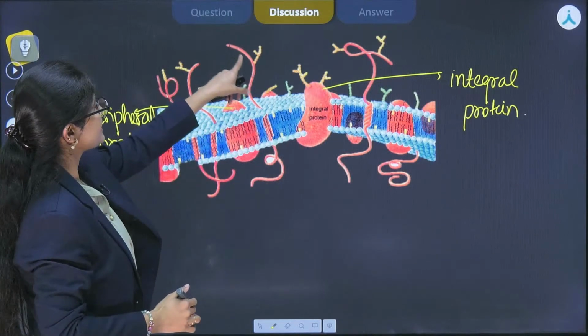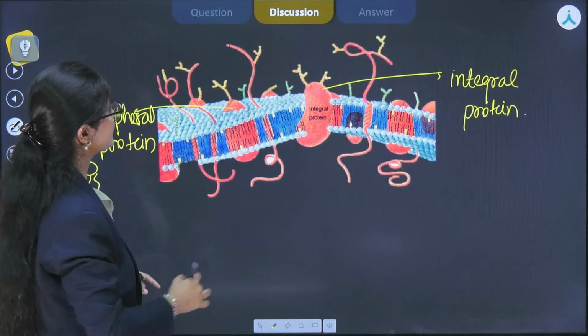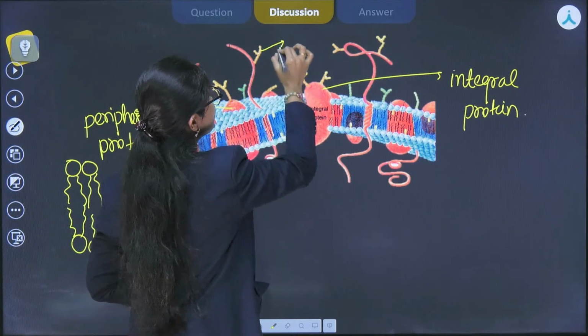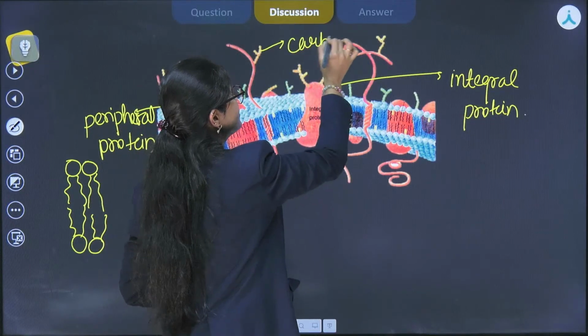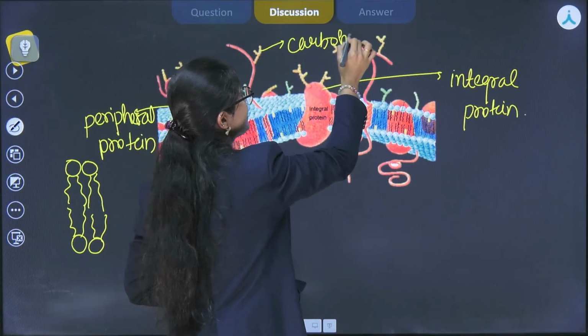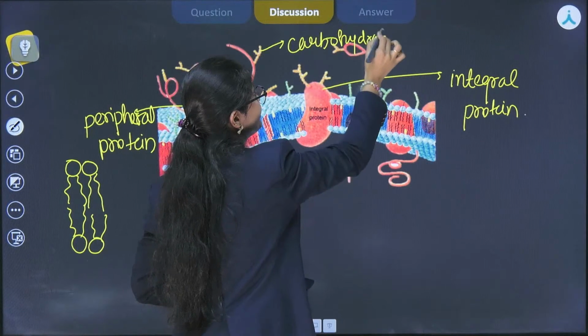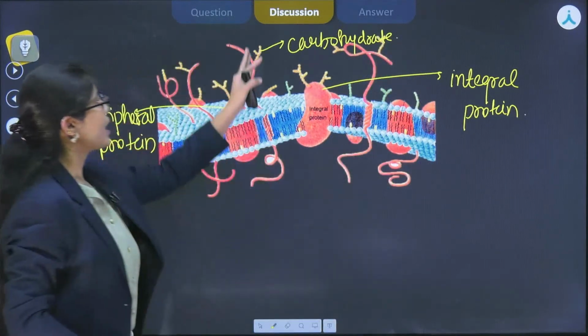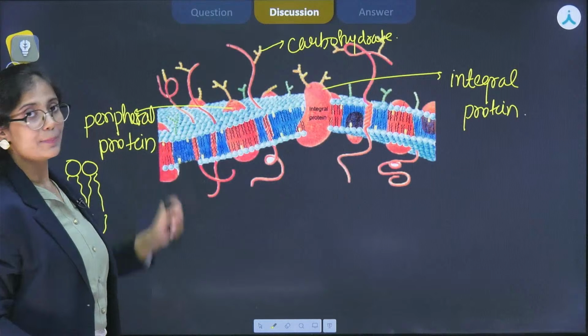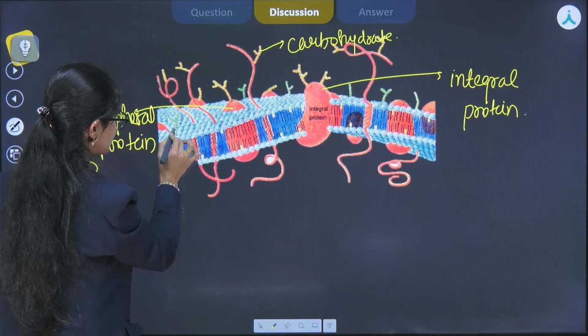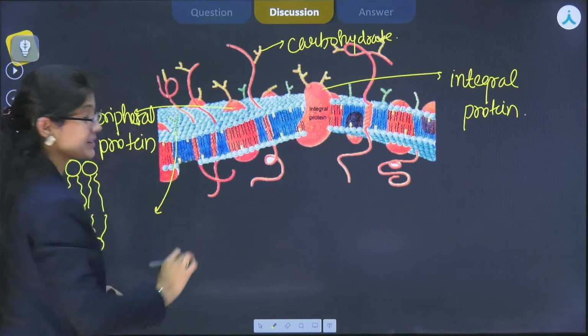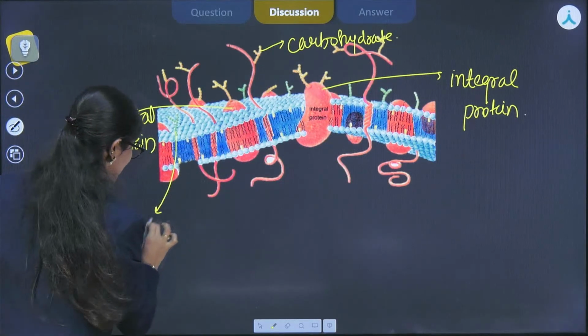Now here you can see that some proteins are attached, and on proteins these carbohydrate molecules are attached. These yellow structures are carbohydrate moieties. If this carbohydrate moiety is attached to the lipids, for example this green one, then it is known as glycolipids.